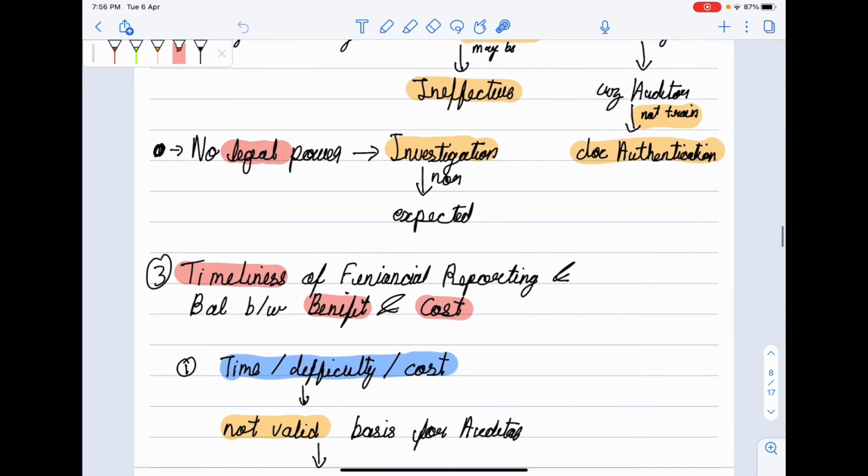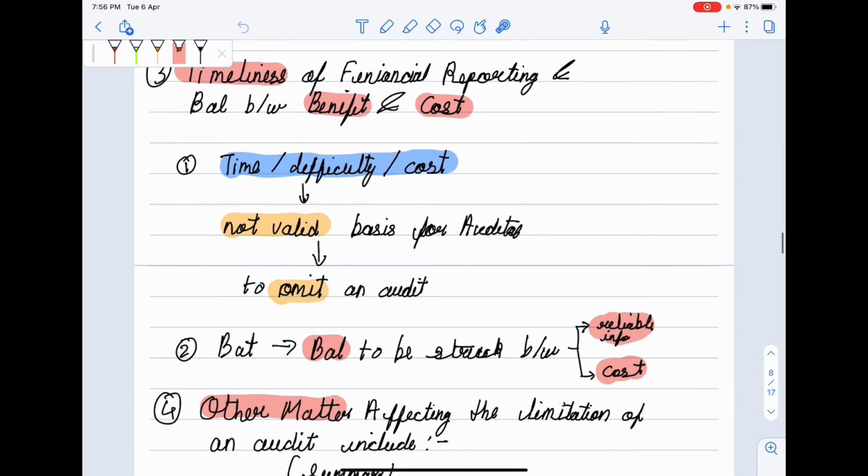Then the third point is timeliness of financial reporting and balance between cost and benefit. So here the first point we will write is that time, difficulty and cost is not a valid base for the auditor to omit an audit procedure.